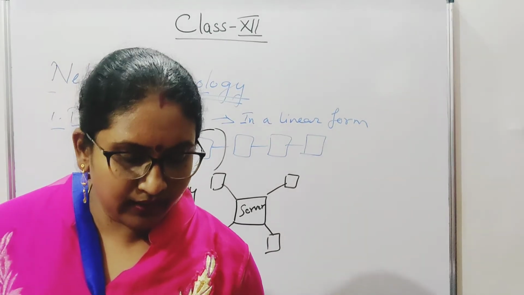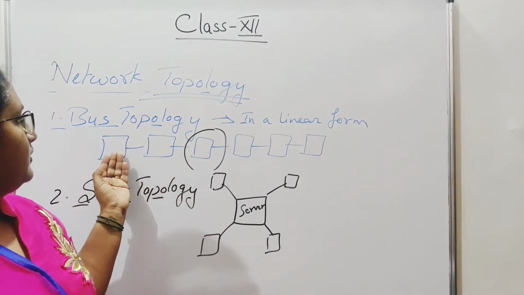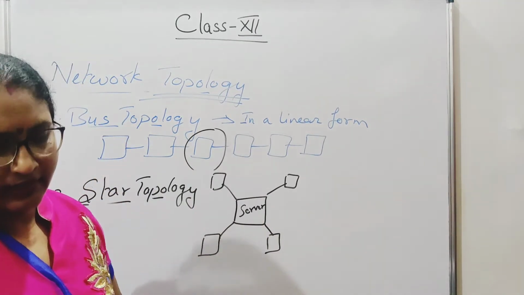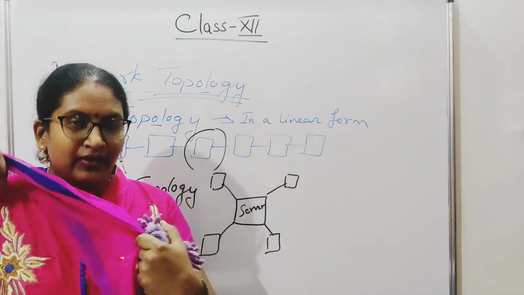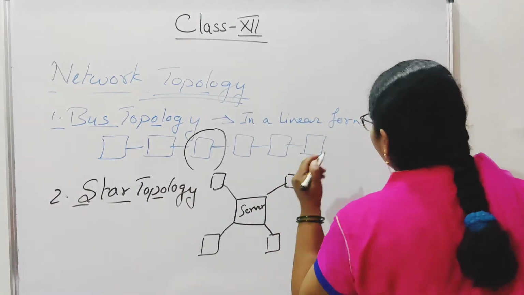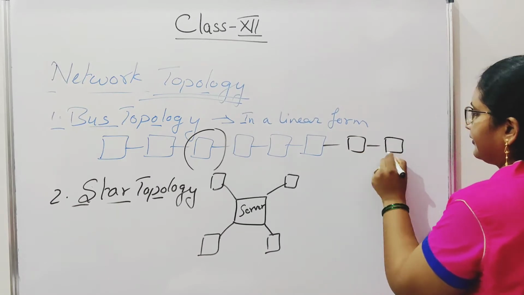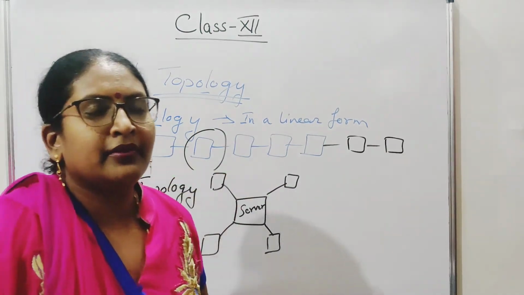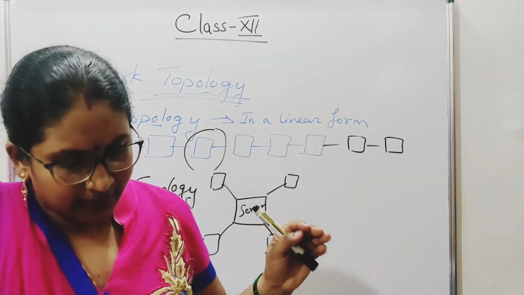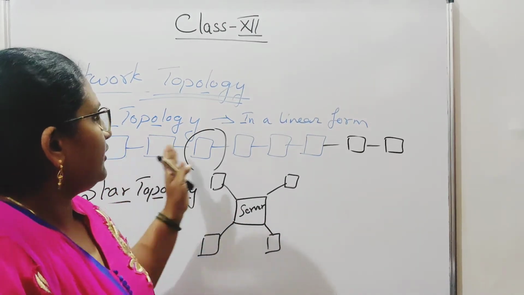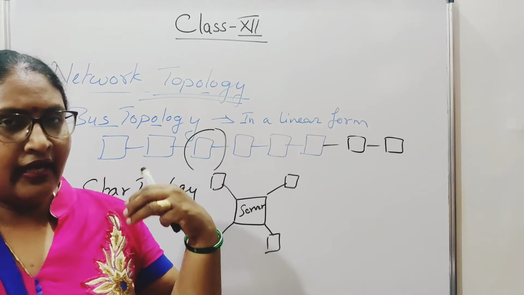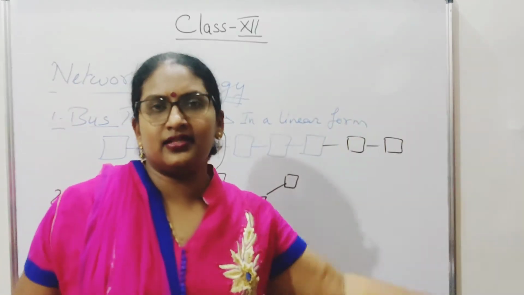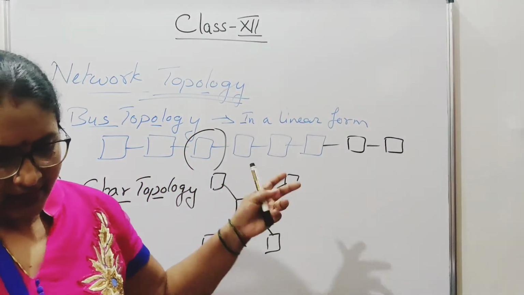Now in the bus topology, what are the advantages? Short cable length. The cables which are needed to connect are of short length. Next one is easy to extend. If I want more systems to be connected, then I can get connected. It is easy to expand. The disadvantage of the bus topology is fault diagnosis is difficult. Fault diagnosis means if any of the system is not working, the person has to check every system to find which system is not working, why the data is not being transferred. Okay, so that is the main disadvantage.